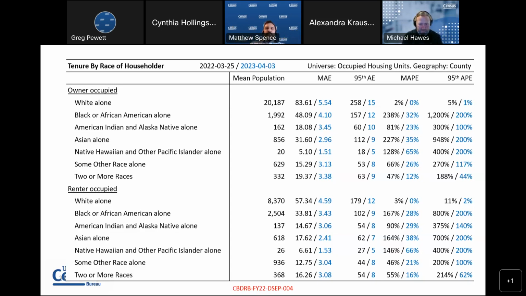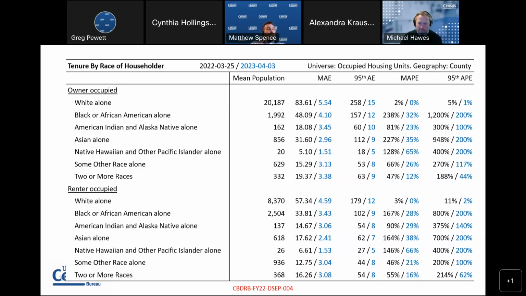But then if you look over at the actual mean absolute error and the 95th percentile absolute error, it's 2.96, which is about 3, and 9. So 3 household change or 9 household change. That I think is a little bit more interpretable. That makes a little bit more sense about how much error there is. And again, this is error both due to swapping and due to the top-down algorithm.